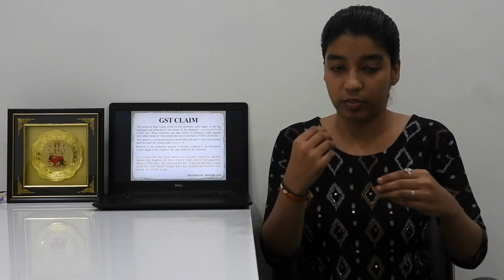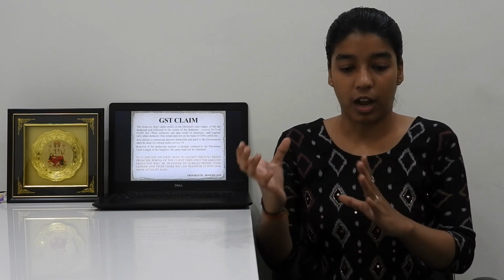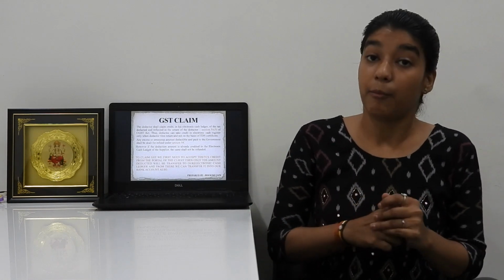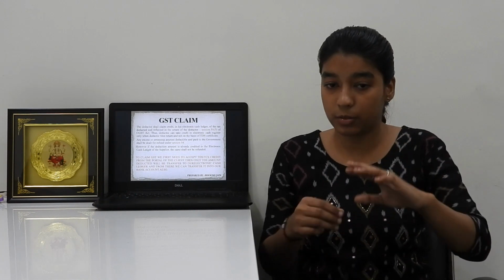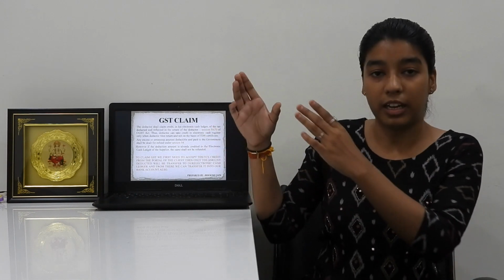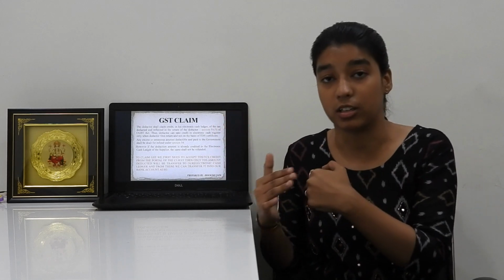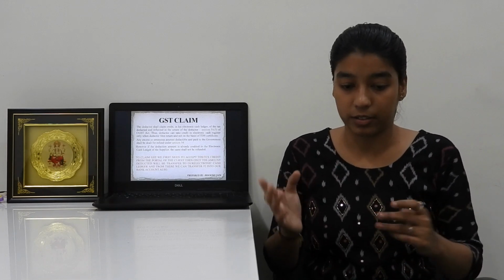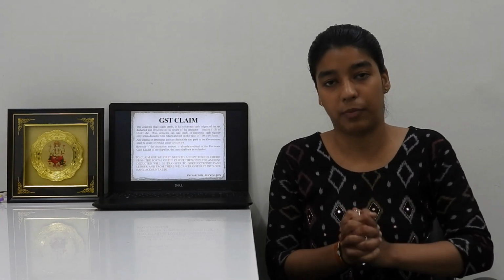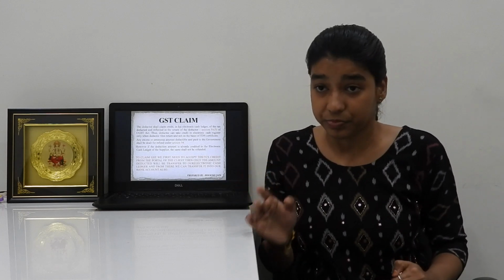So, what if there is a refund or credit note? What will be the conditions? If there is any refund amount, we can claim the refund only if the amount is in the electronic credit ledger. If it has passed on to the electronic cash ledger, then we cannot claim the refund of the excess amount that is deducted. And we can also claim the credit. If there is any credit note or debit note, we can show it in our next month GST returns.